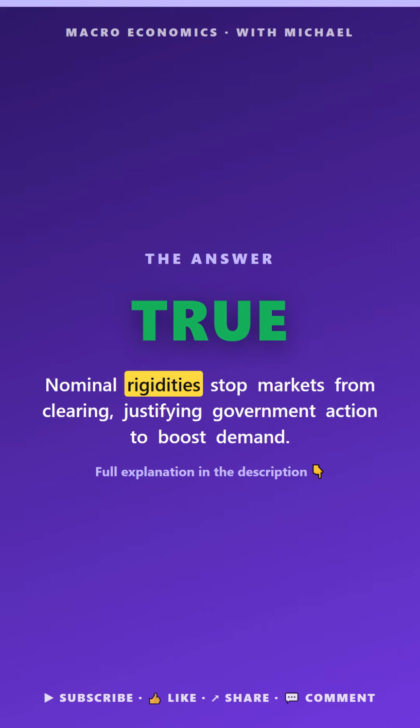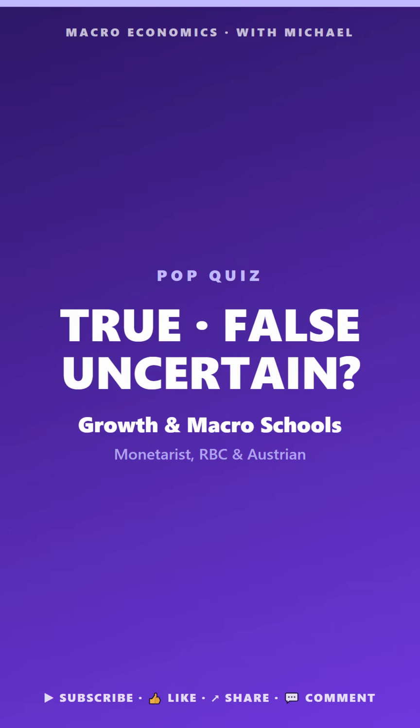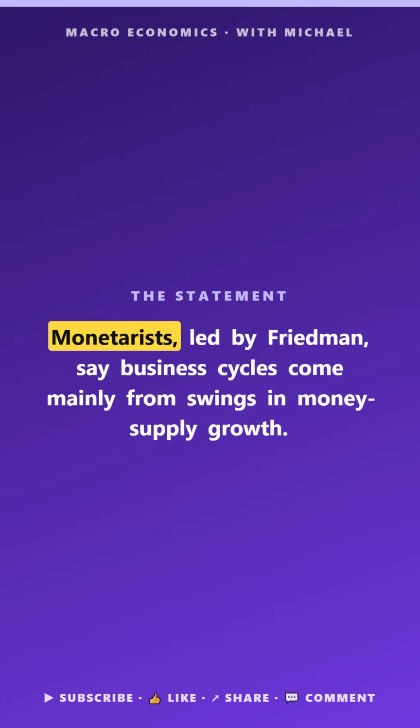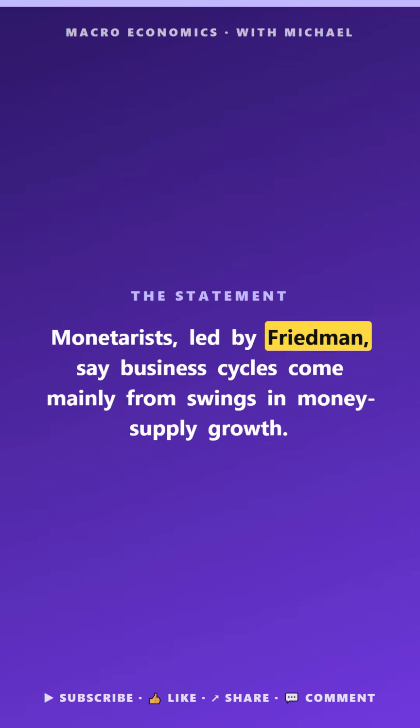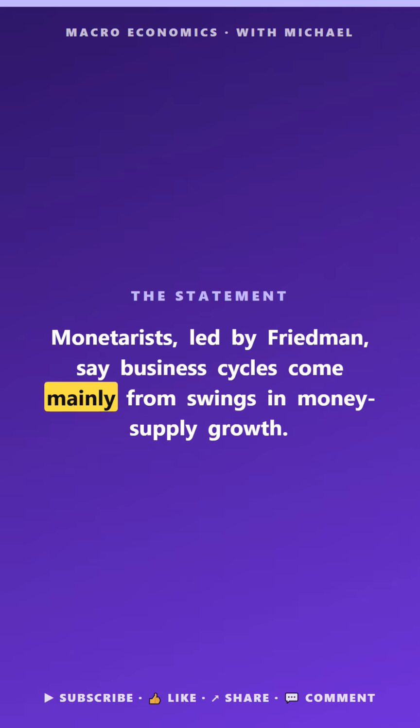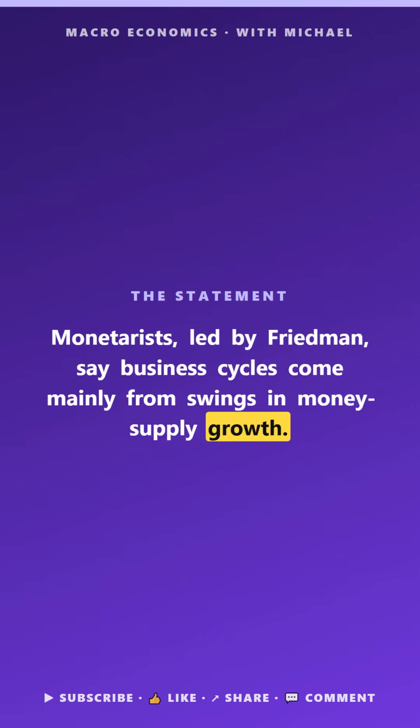The answer is true. Nominal rigidities stop markets from clearing, justifying government action. Macro pop quiz. Growth in macro schools. True, false, or uncertain. Monetarists, led by Friedman, say business cycles come mainly from swings in money supply growth.